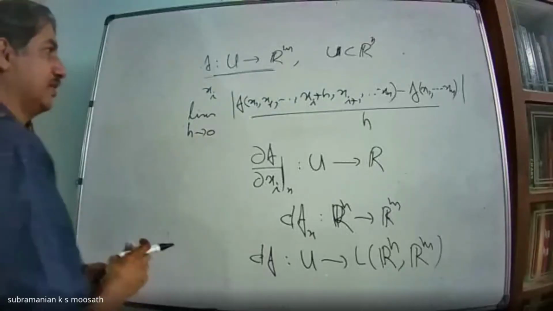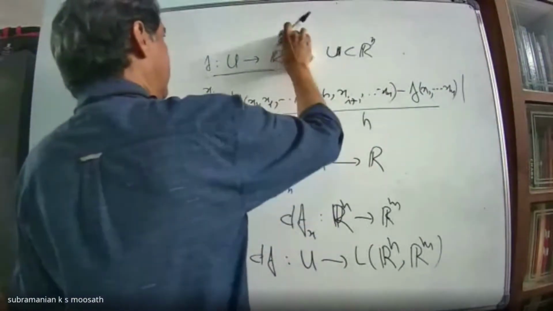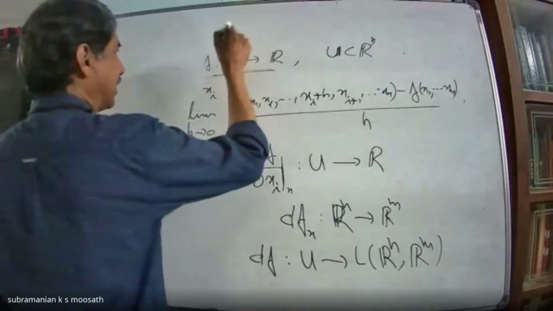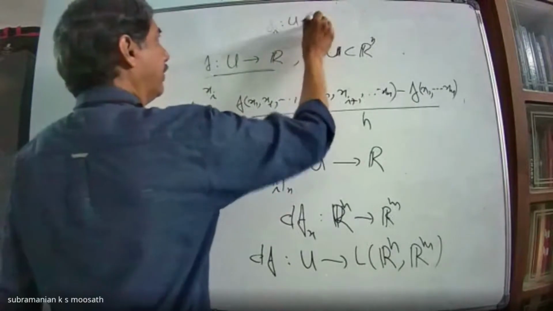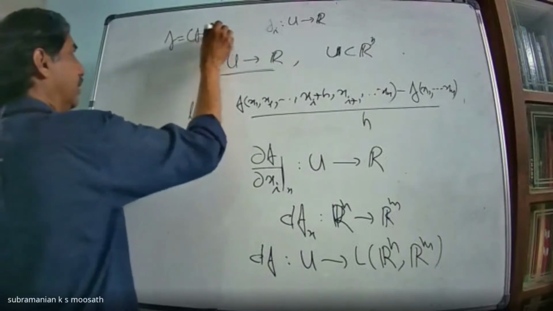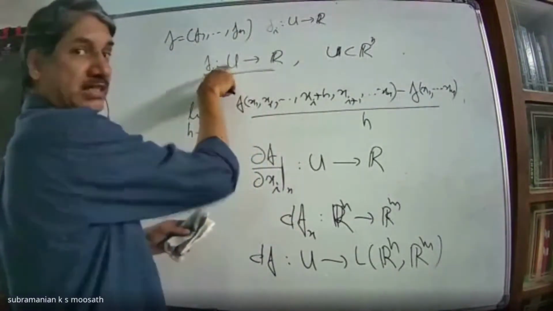But partial derivatives are usually defined for functions from U to R. Yes, because then there is no need of a norm. The reason we go for that is that f is f1, f2, etc., fn, where each fi is from U to R. So for real valued functions on vectors, we define the partial derivative.